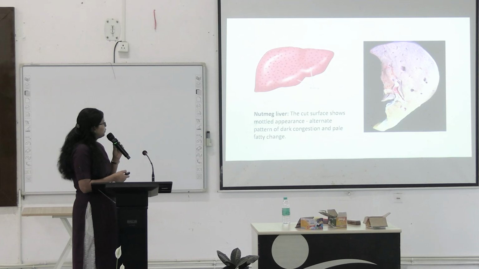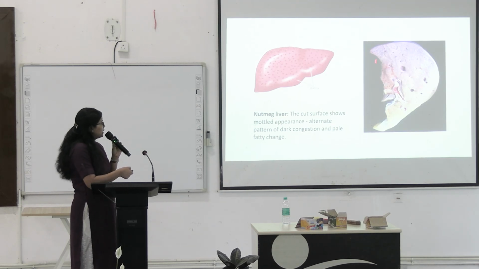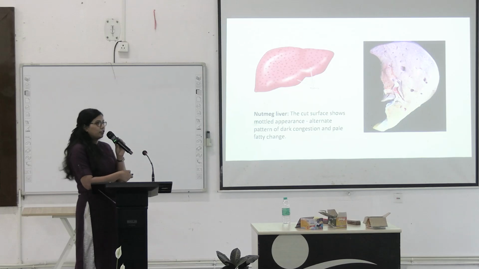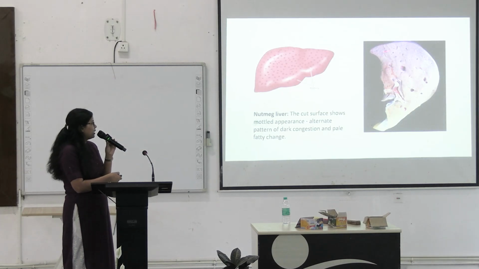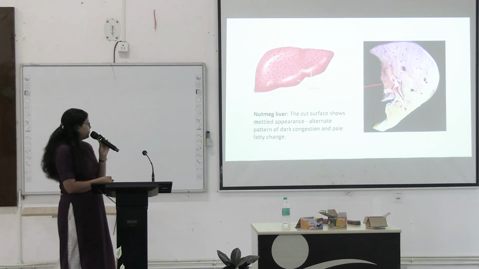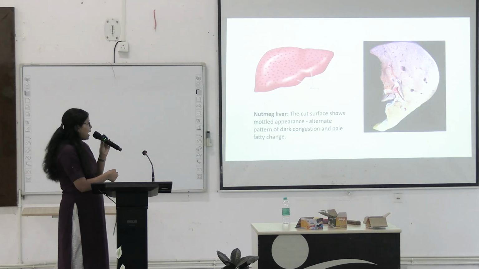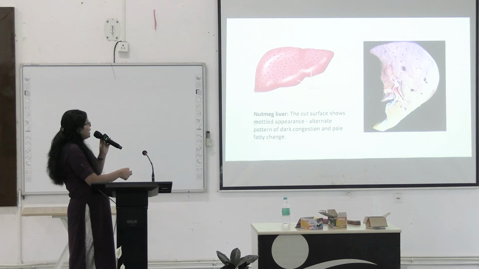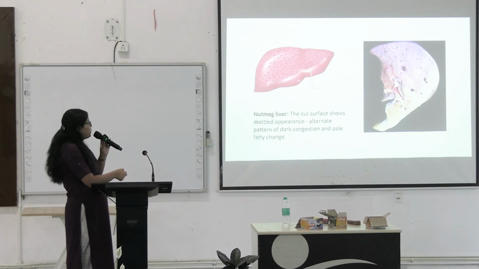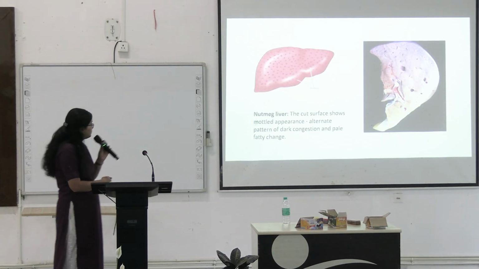So if you look at this picture, the liver has an irregular surface. Certain parts are depressed and around them the parts are elevated, and diagrammatically we can see this mottled appearance. There is an alternate pattern of dark congestion and pale areas of fatty change.